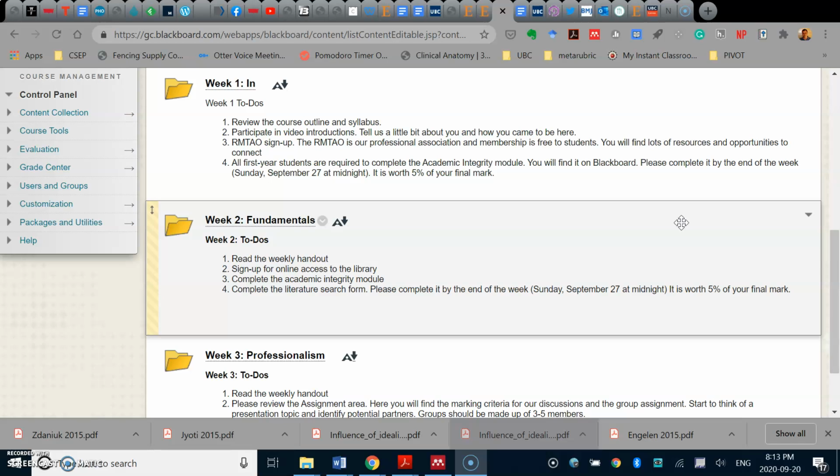This week you'll note that there is a folder for the week, as for all the weeks, and in the front of the folder you'll have the weekly to-dos. Here, first things first, have a look at the weekly handout that is within the folder.